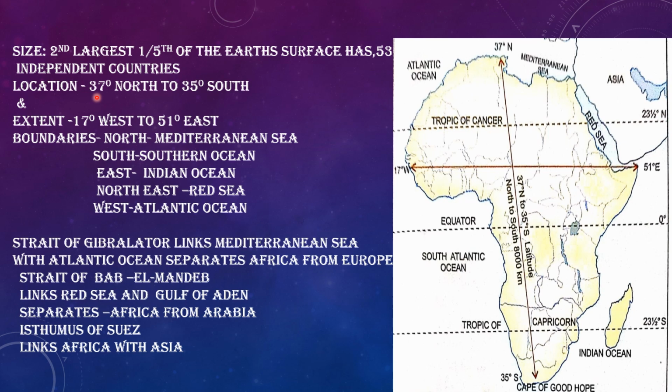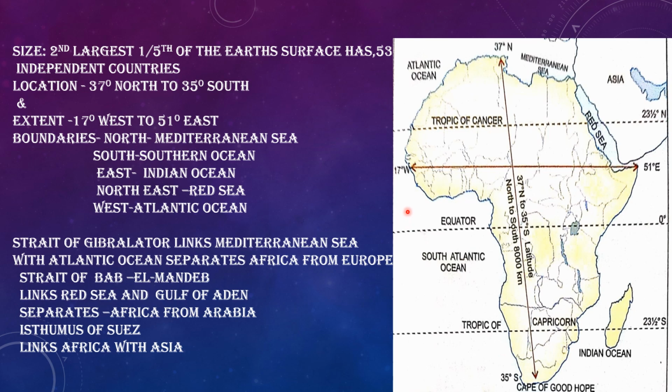It extends from 37 degrees north to 35 degrees south, and longitudinally it extends from 17 degrees west to 51 degrees east. This is the latitudinal and longitudinal extension of this continent.